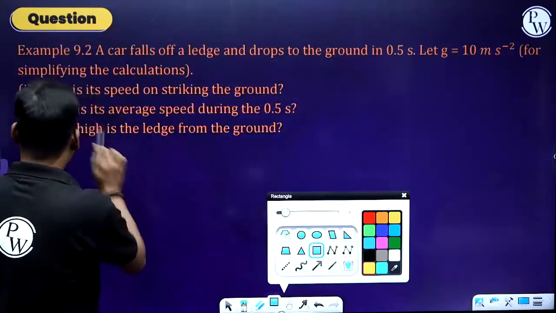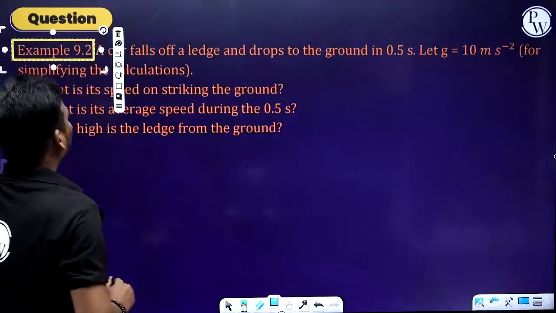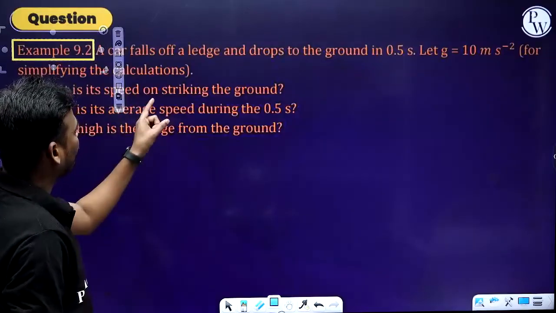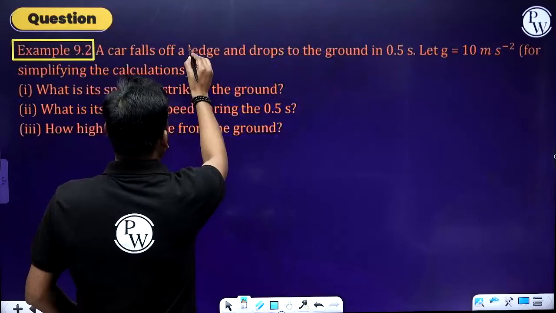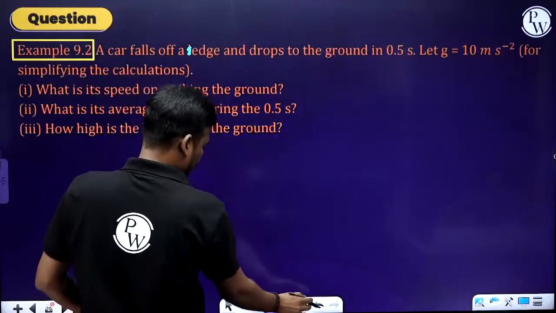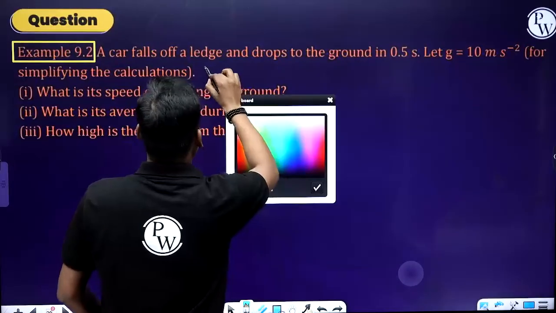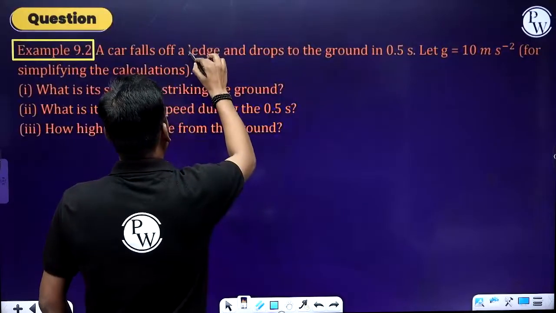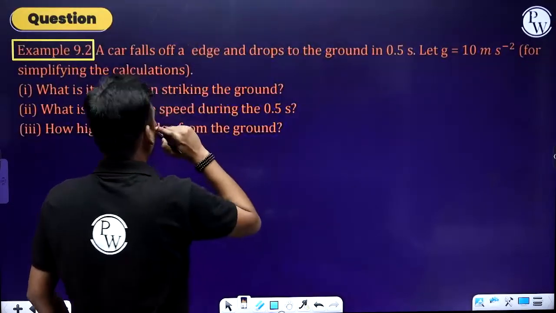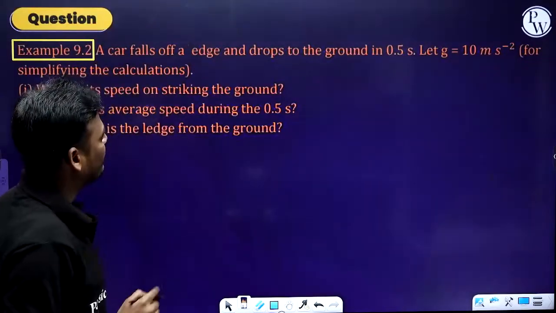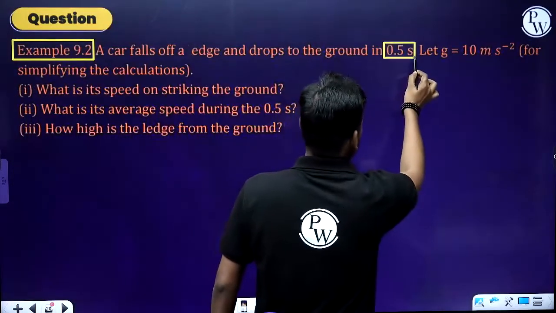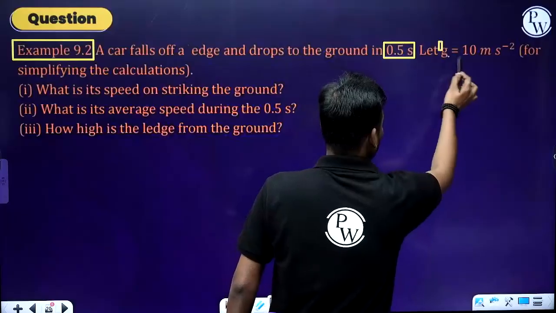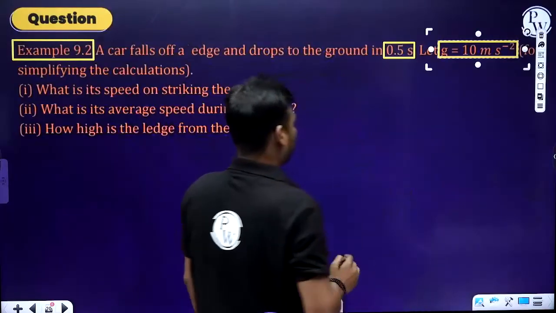Question. A car falls off an edge, and it drops to the ground in 0.5 second. Let g equal 10 meter per second square.